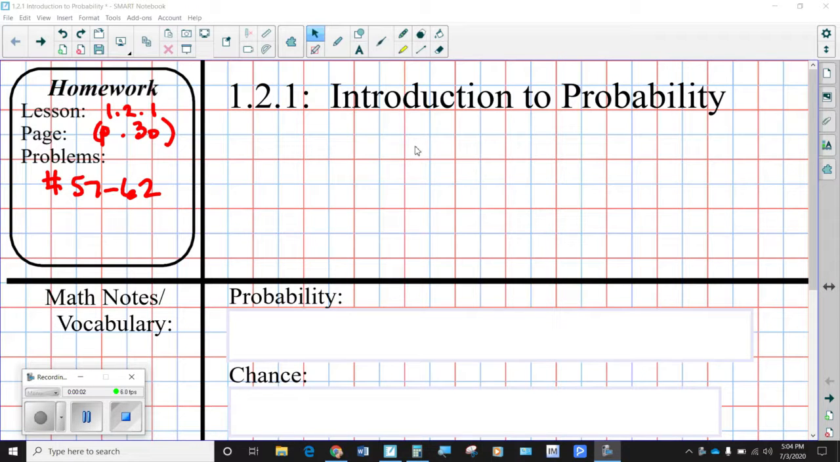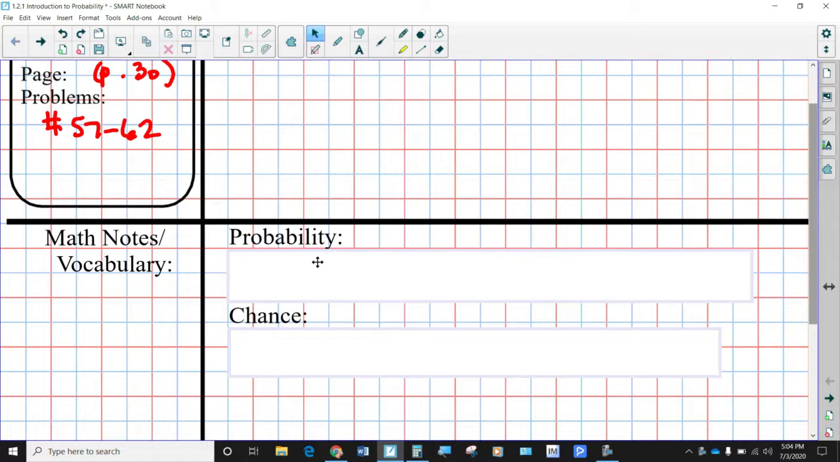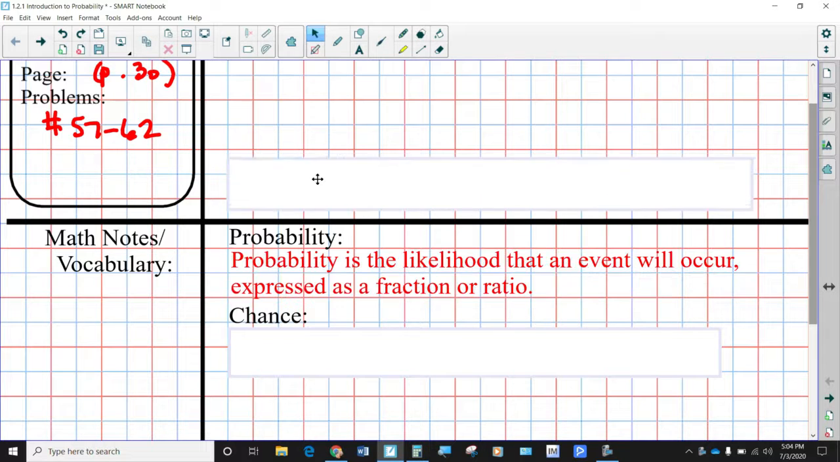Alrighty, here we go with our next lesson. This is 1.2.1, Introduction to Probability. Before we get started on the lesson, a couple of terms. I want you to understand the difference between probability and chance, and there really isn't much difference at all. Probability is the likelihood that an event will occur, and it is expressed as a fraction or a ratio.